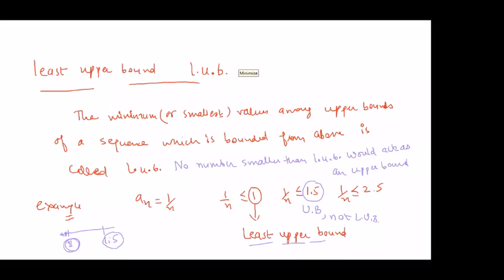So yeah, somebody is saying 0.9. So 0.9 will not act as least upper bound. I am telling you why. Because say this is 0 and 1. Your sequence is 1 by n. All its terms are in this 0 to 1 interval. Right? We know that this is converging to 0. The first term is 1. What is the second term?